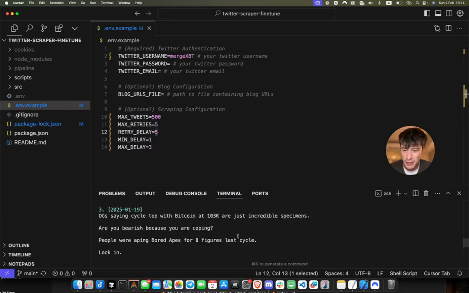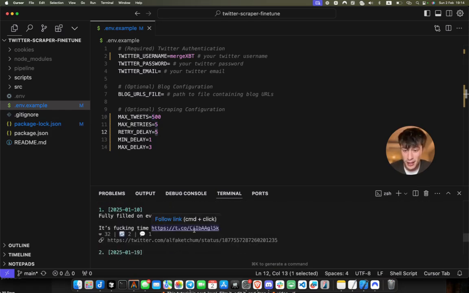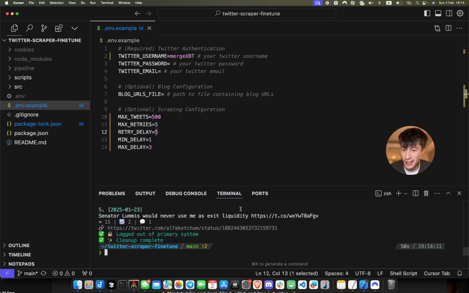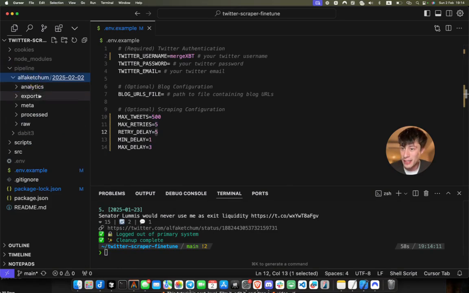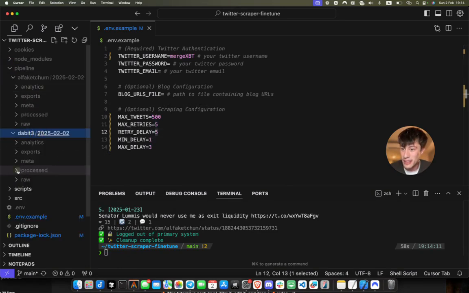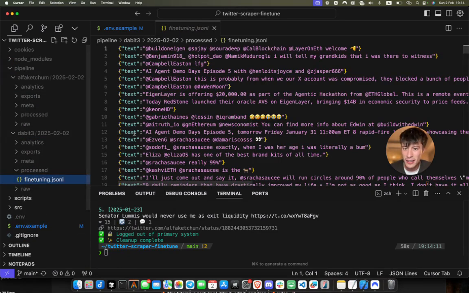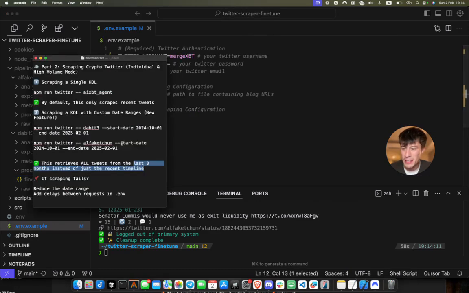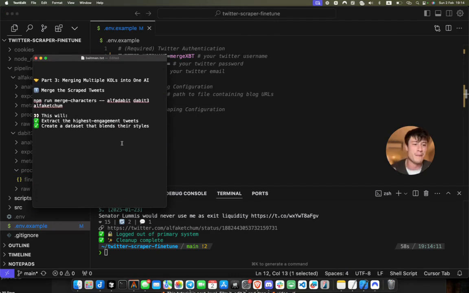We can see what Alpha Ketchum's been up to. He's been catching alpha, per usual. And so at this point, we can see in the pipeline, we already have a collection of their tweets. You can see them in here. Here are Nader's tweets. But what I'm actually going to do now is show you how to merge these characters together, because I just think this is quite fun.